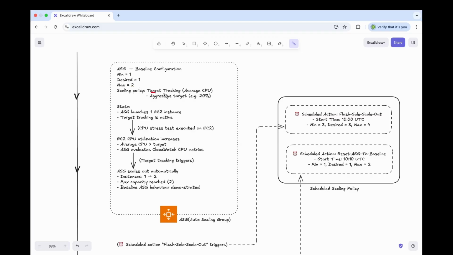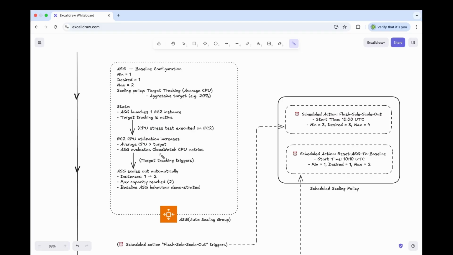I am using a target tracking scaling policy based on average CPU utilization with an aggressive target so scaling happens quickly for our demo. At the start, ASG launches one EC2 instance, and when I run a CPU stress test on the instance, the CPU usage goes up.